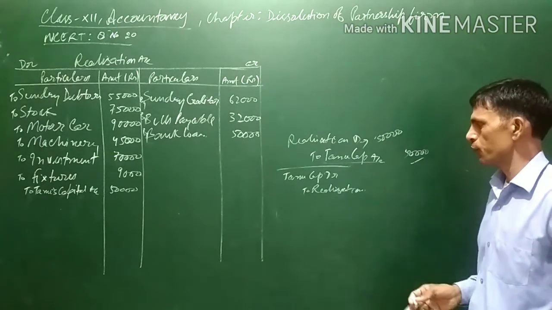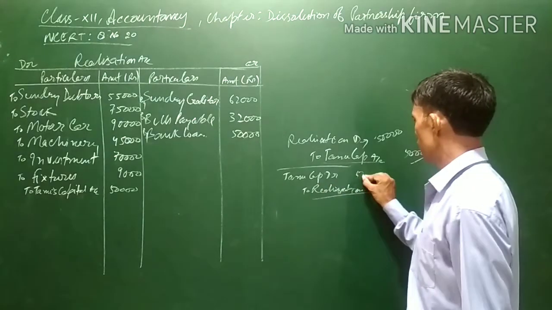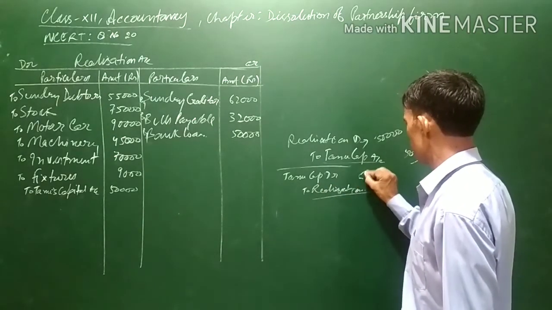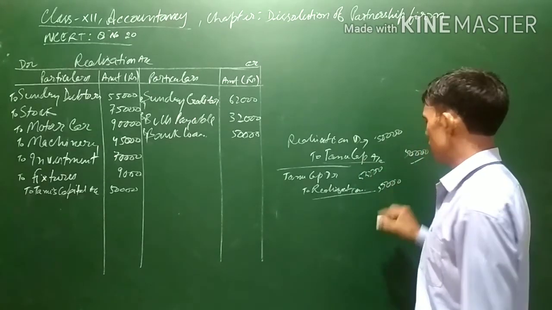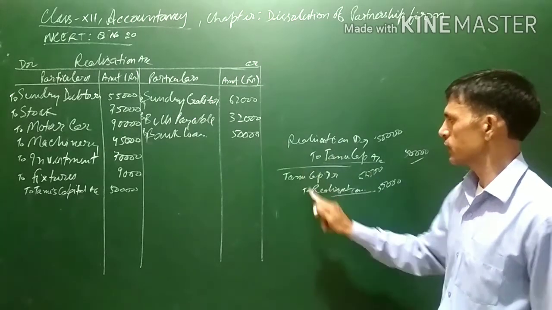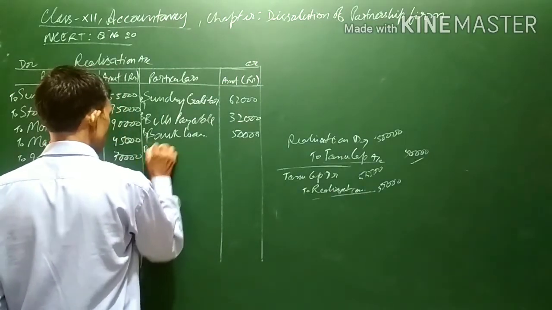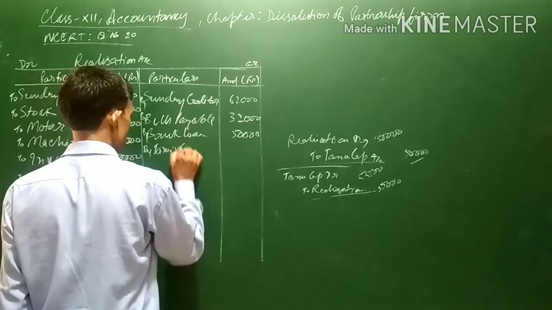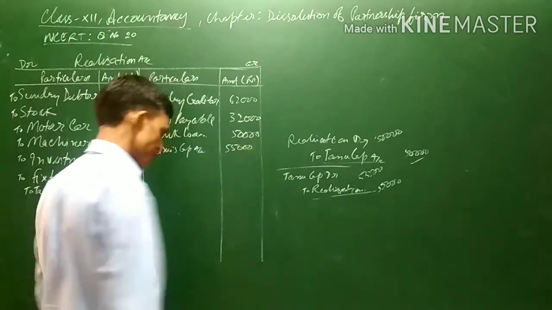Sundry debtors is of 55,000. Since here realization account is being credited, for 55,000 Tanu's capital account will be debited. From the credit side of realization account, we will write By Tanu's capital account 55,000.